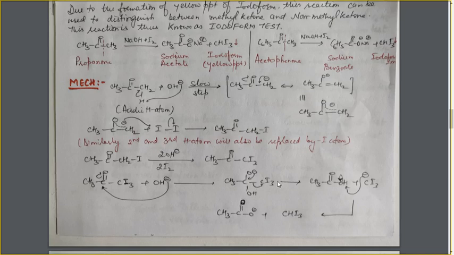In this way, hydrolysis takes place and CI3 negative is formed, and we get CH3, C double bond O, OH, that is carboxylic acid. And carboxylic acid is an acid. It can easily release the H positive ion, and this CI3 negative is a strong base. It is also basic in nature. So because of its negative charge, it will abstract the H positive ion from this position, giving us the salt of carboxylic acid and CHI3. So in this way we can get the iodoform.